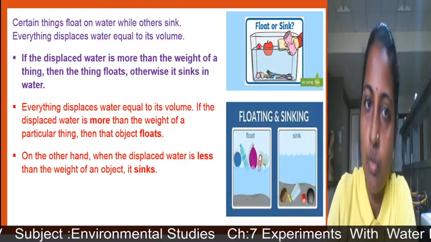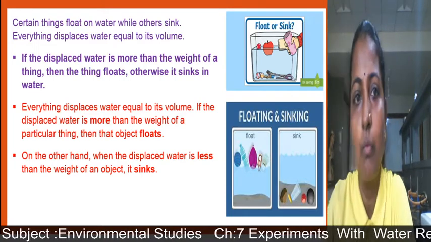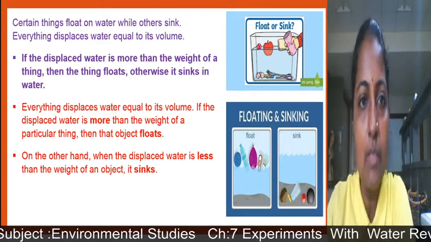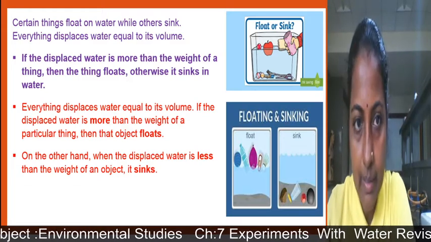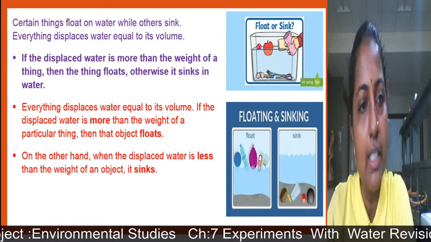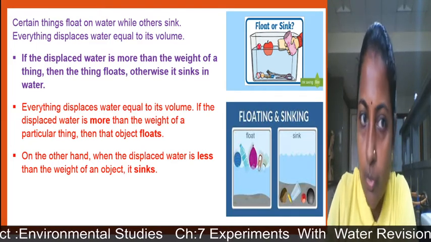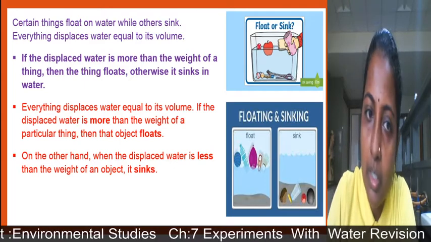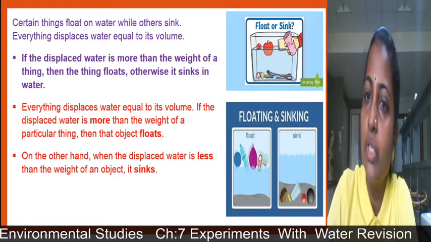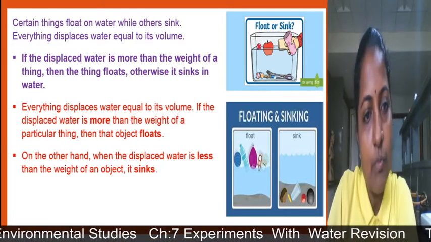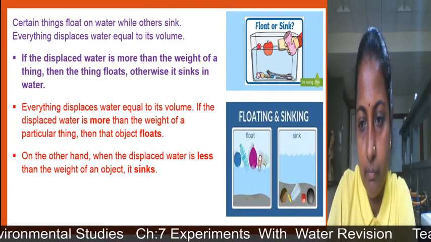Certain things float on water while others sink. Everything displaces water equal to its volume. If the displaced water is more than the weight of the thing, then the thing floats. Otherwise it sinks in water. Everything displaces water equal to its volume. If the displaced water is more than the weight of the particular thing, then that object floats. On the other hand, when the displaced water is less than the weight of the object, it sinks in water.